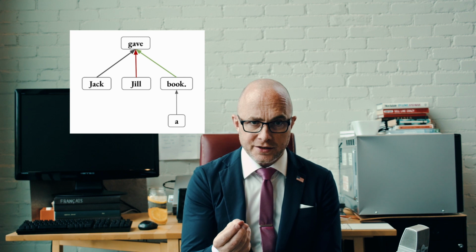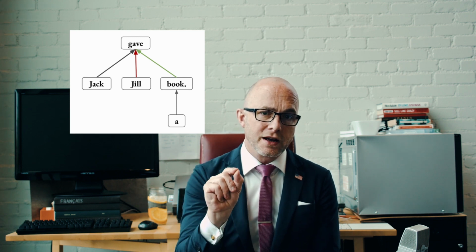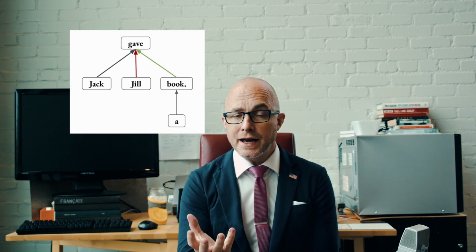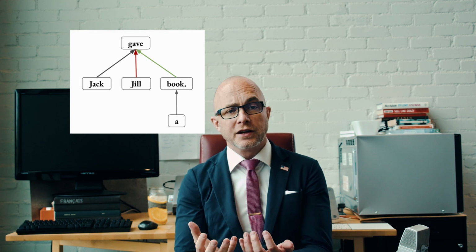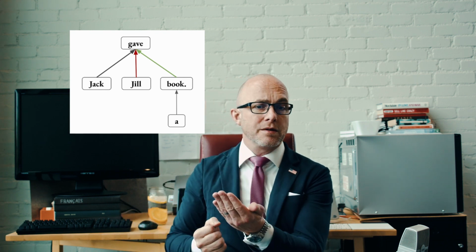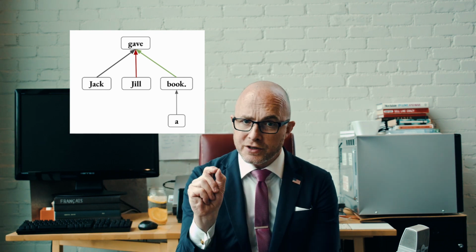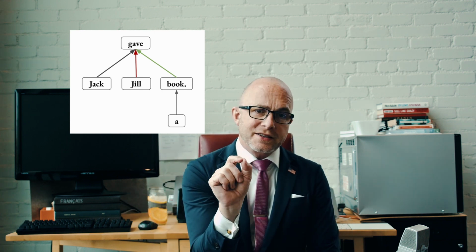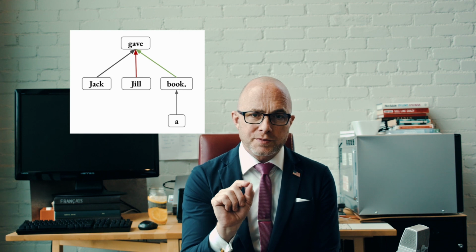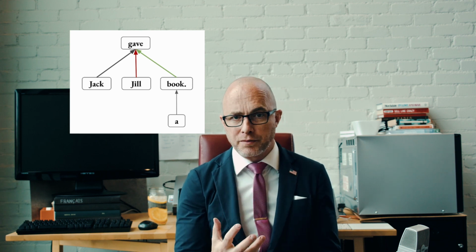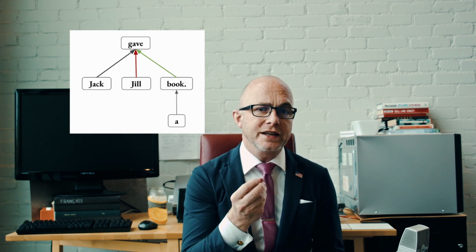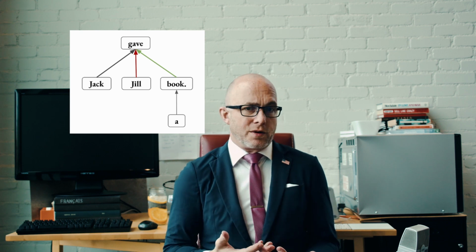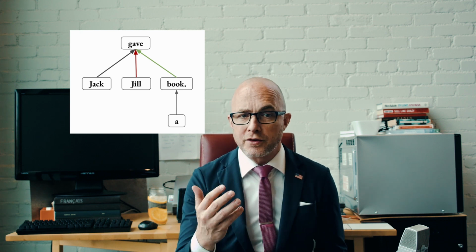The important thing is that this tree mirrors how you think. The verb gave has 3 children, Jack the giver, Jill the recipient, and book the gift. Every sentence you've ever uttered can be made into one of these trees. As a sentence gets longer, the corresponding tree can become arbitrarily complex. Certain tree shapes are easier to understand than others. This is why some authors are easy reads while others are impenetrable.